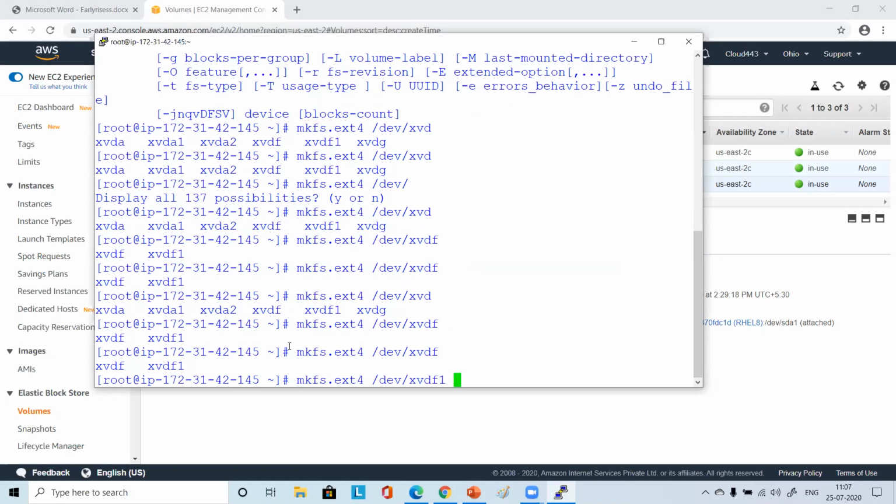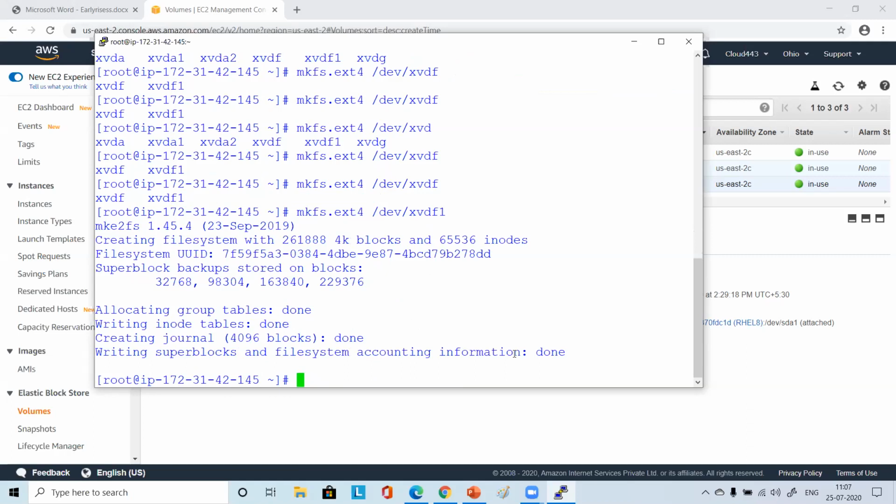Just see, is everyone here on the command prompt with mkfs.ext4 and then /dev/xvdf1? Everyone here? Okay, please press enter. See what happened. What does it say? Creating journal, writing superblocks and filesystem accounting information done. Everything done here. So that partition got a file system. So there is a file system in the partition.